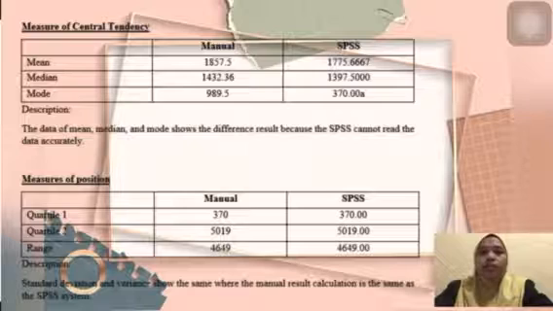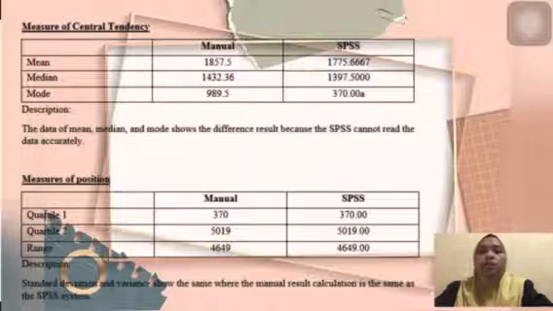Point 1 is measure of central tendency. The table shows that mean, median, and mode show different results because the SPSS cannot read the data accurately, where the manual value is smaller than the SPSS value.